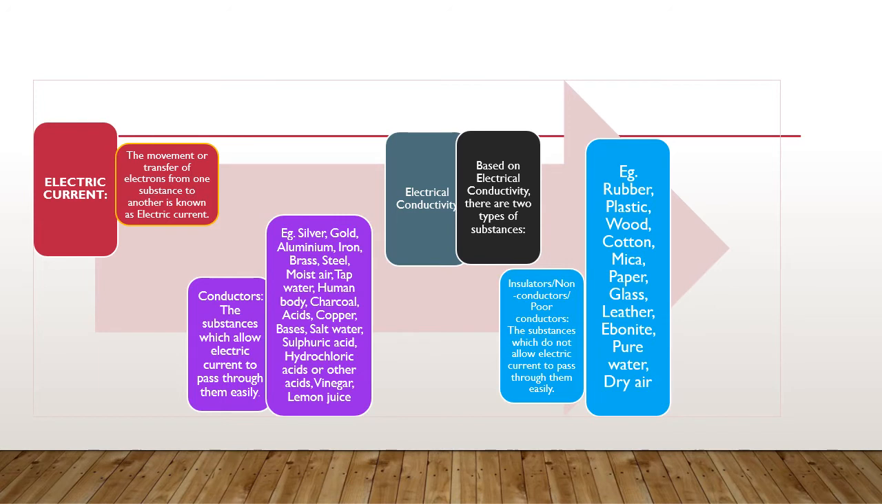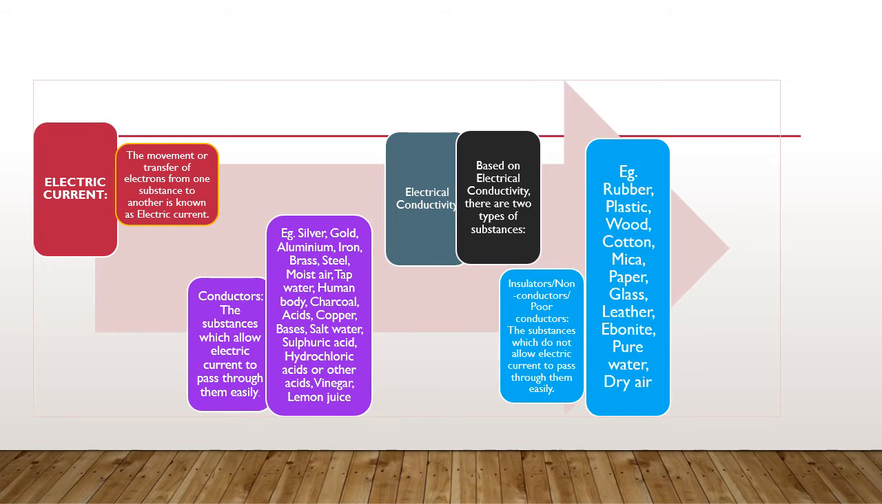So what is the definition you studied about electric current? The movement or transfer of electrons from one substance to another. It is the definition you remember for electric current. And there are two types of substances. The substances which can conduct electricity are called conductors, and those which cannot conduct electricity are called insulators or non-conductors